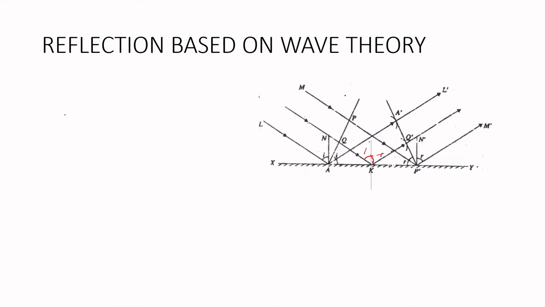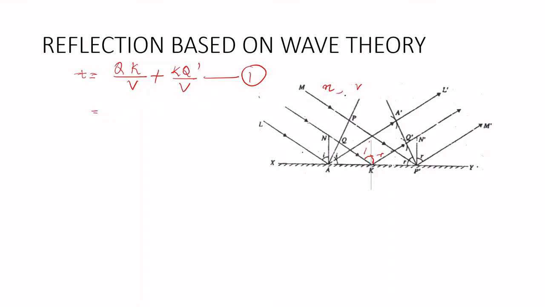Now the time taken by the ray, as we saw before, will be the same for any ray you take. So time is equal to distance by velocity. Let us imagine n is the refractive index of the medium and v is the speed of light in it. So t is equal to QK, the incident path, divided by v, plus the reflected path KQ dash divided by v. This is our equation number 1.